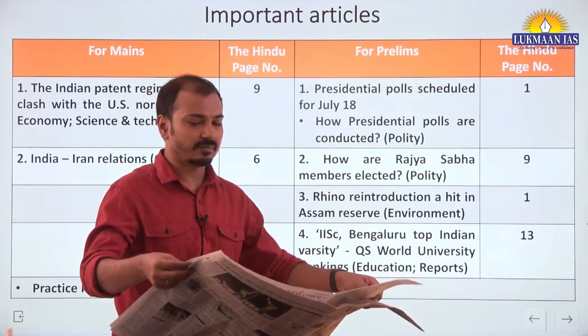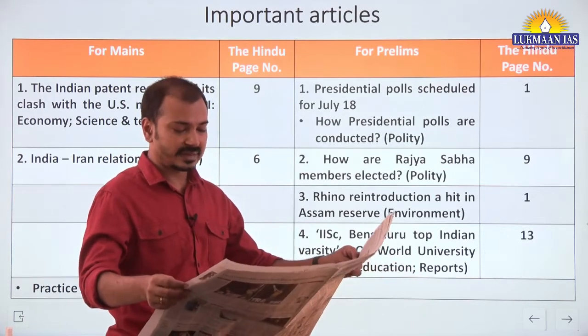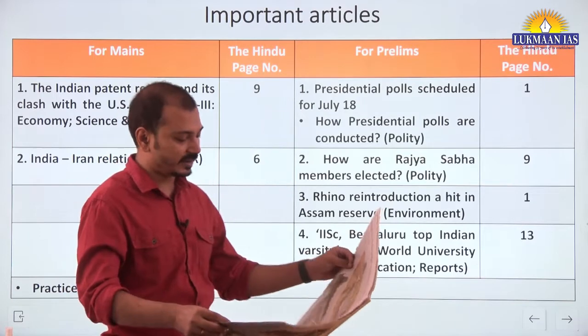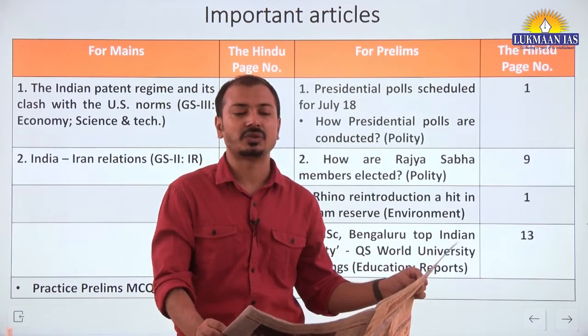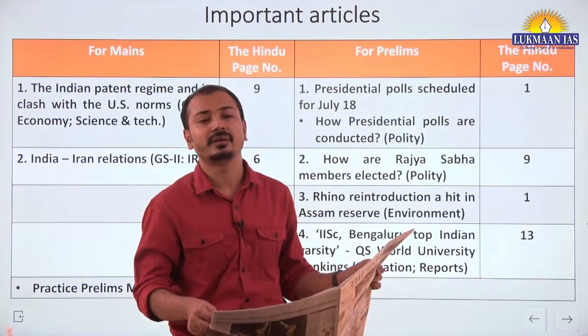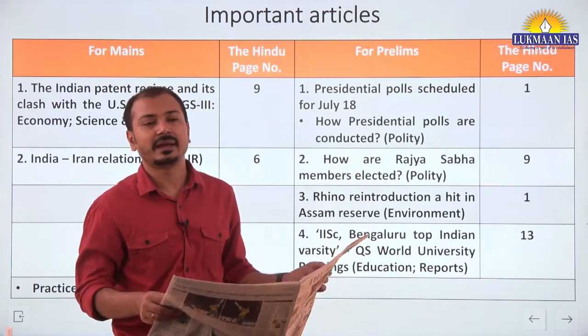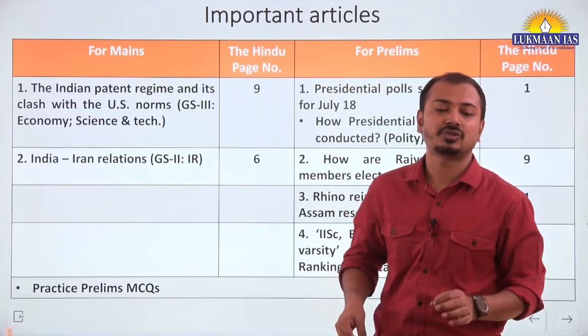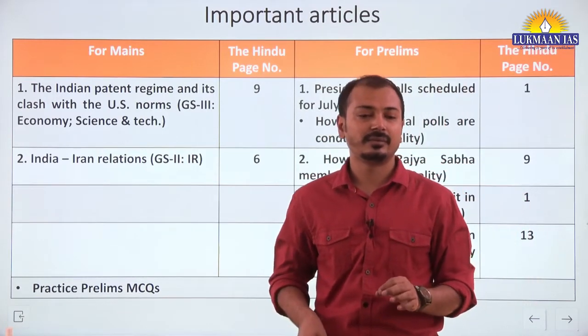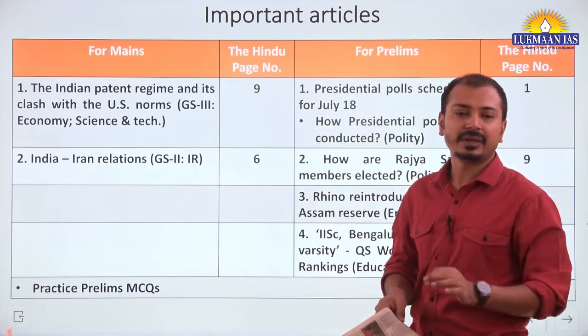Now on page number 9, text and context page, 2 important articles. The Indian patent regime and its clash with US norms. So this is a new topic, we have not covered it till now. And you should know that in the GS3 paper we have this syllabus topic named IPR, intellectual property rights.